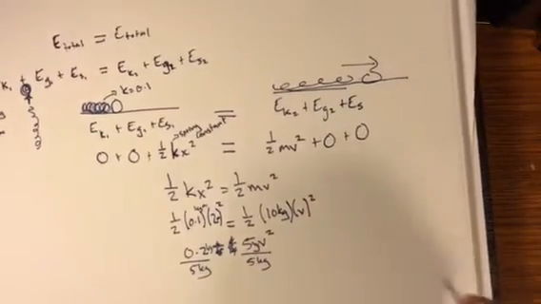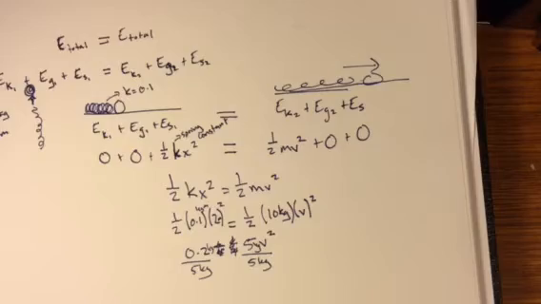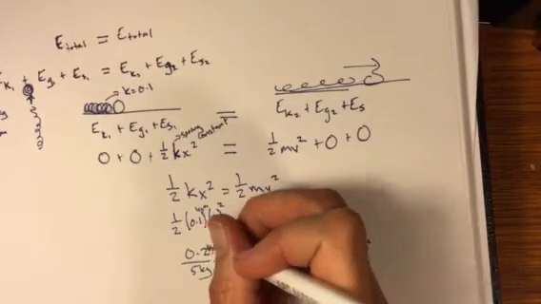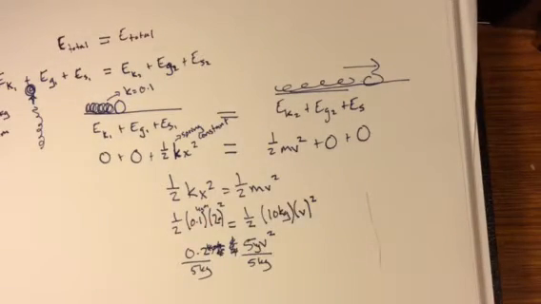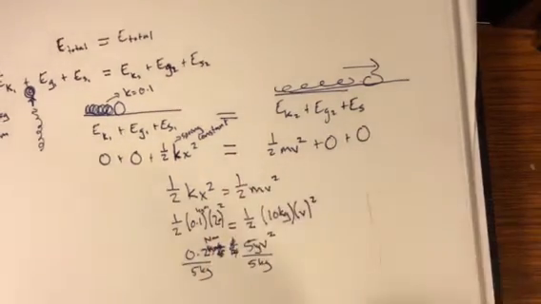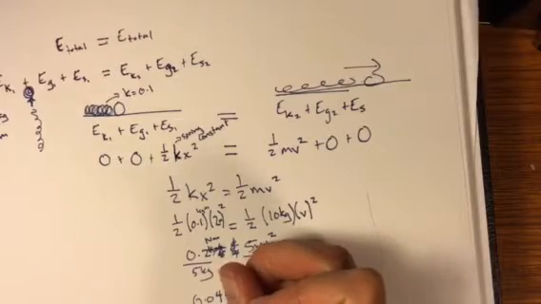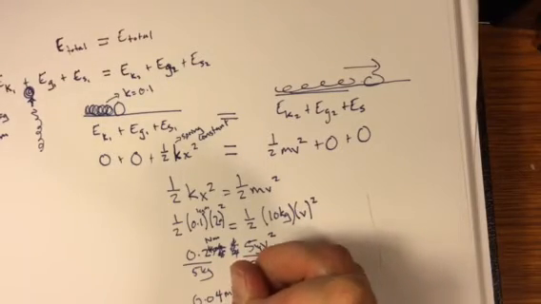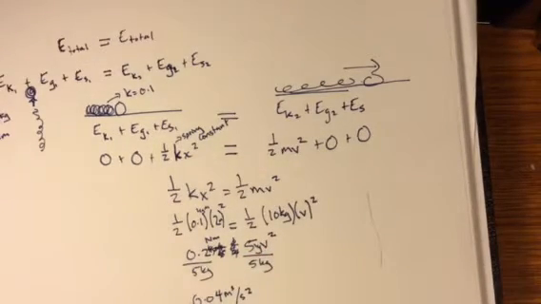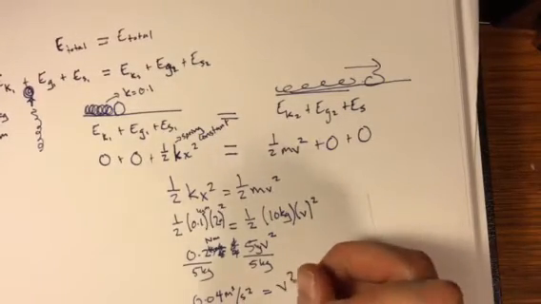Then I'm going to divide 0.2 by 5. No, that's not what that unit is. I'm going to look up what that unit is. Oh, it's Newton meters. That's what it is. Anyway, 0.2 divided by 5 is going to be 0.04, and we end up with meters squared per second squared, because on this side we have v squared.